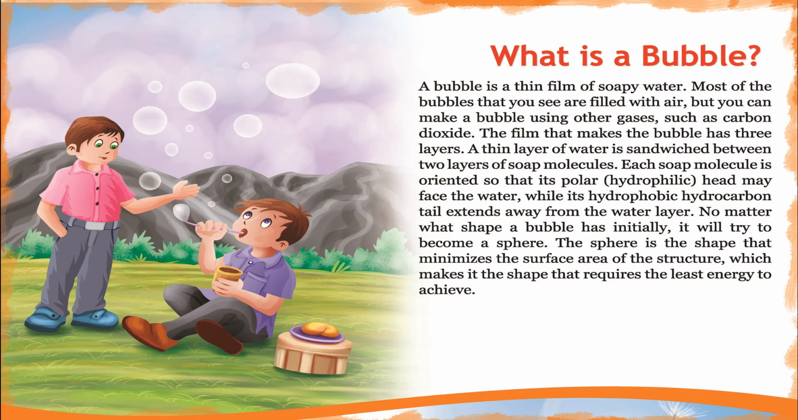Each soap molecule is oriented so that its polar hydrophilic head faces the water, while its hydrophobic hydrocarbon tail extends away from the water layer. No matter what shape a bubble has initially, it will try to become a sphere. The sphere is the shape that minimizes the surface area of the structure, which makes it the shape that requires the least energy to achieve.